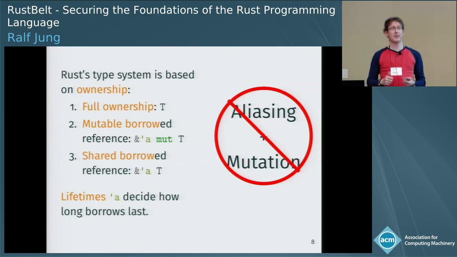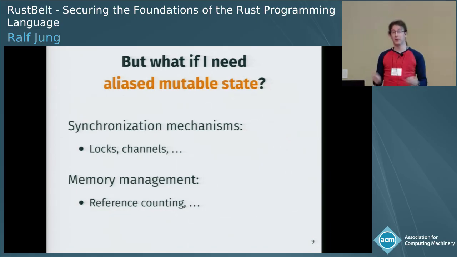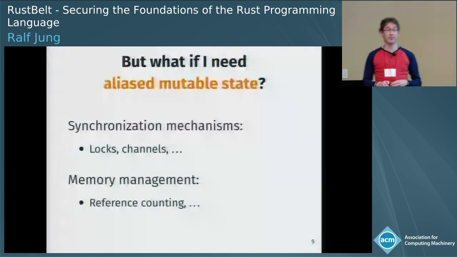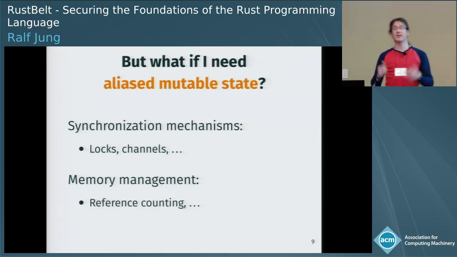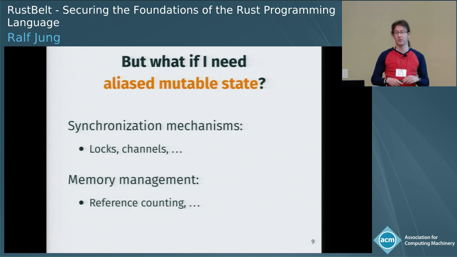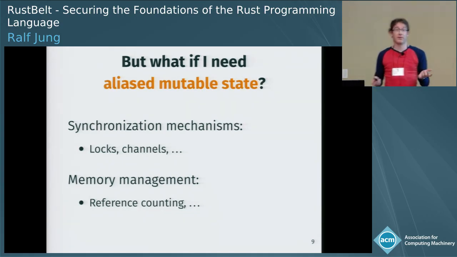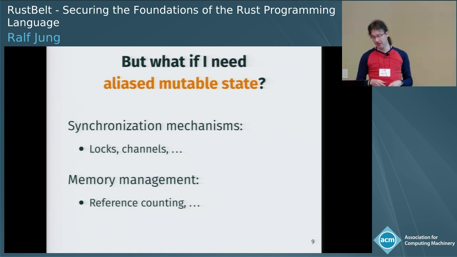The problem now is this seems pretty restrictive, right? Sometimes you do need aliased mutable state. Maybe you're doing shared memory concurrency and you have locks or something like that. Maybe you prefer message passing and you have some channels that send data between threads. There's also shared mutable state there. Or maybe it's a sequential setting and you're doing reference counting for your memory management. So what is Rust's answer to this problem?